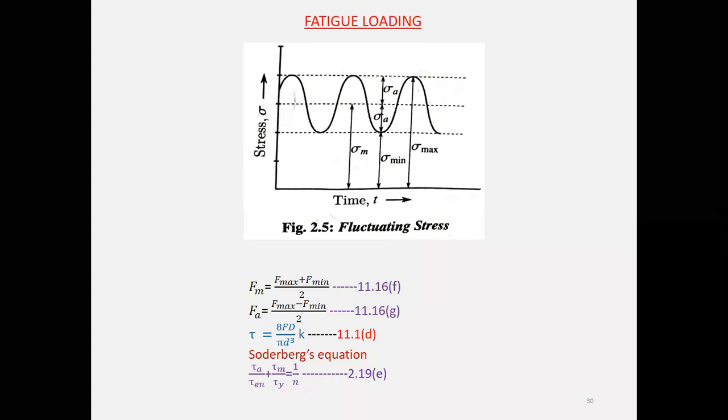That propagation of the crack into the material, when it is subjected to cyclic loading, is called fatigue. And the cyclic load which the member has undergone is called fatigue loading.